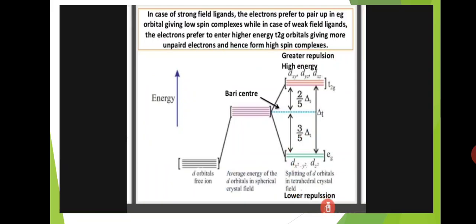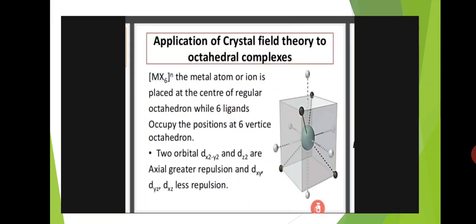In tetrahedral complexes, ligands approach the central metal atom between the axes. So the d orbitals which are present between the axes undergo high electronic repulsions and get into high energy levels. The d orbitals between the axes are dxy, dyz, dzx. These T2g orbitals go to a high energy level.